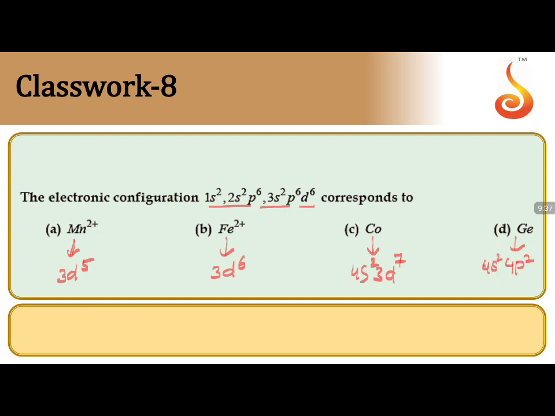So the configuration 3d6 is only in option B. So the answer is option B, Fe2+.